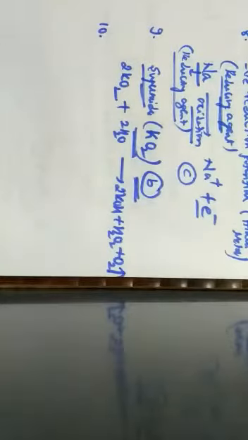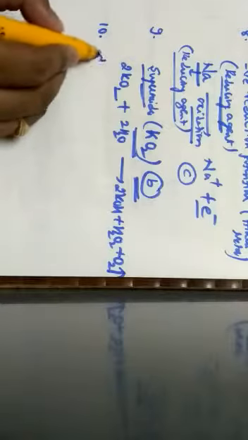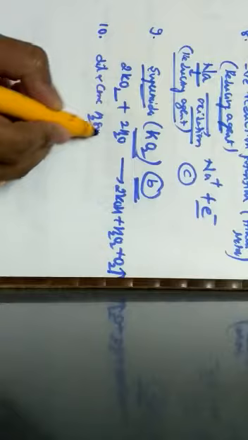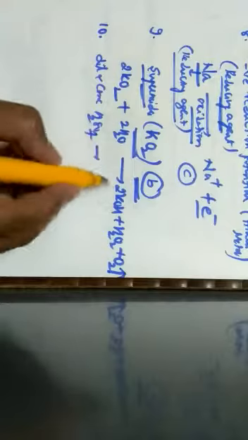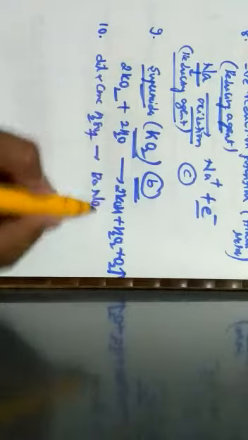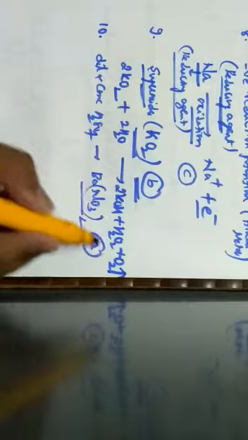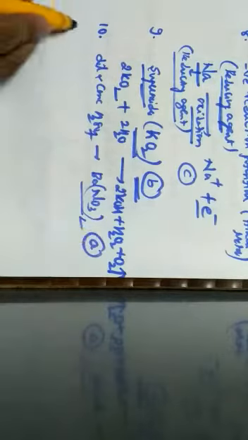Next one, question number 10. The salt which responds to dilute and concentrated sulfuric acid is? Out of all the given salts, the salt that can react with dilute and concentrated sulfuric acid is barium nitrate, that is Ba(NO3)2, which is given by option A.